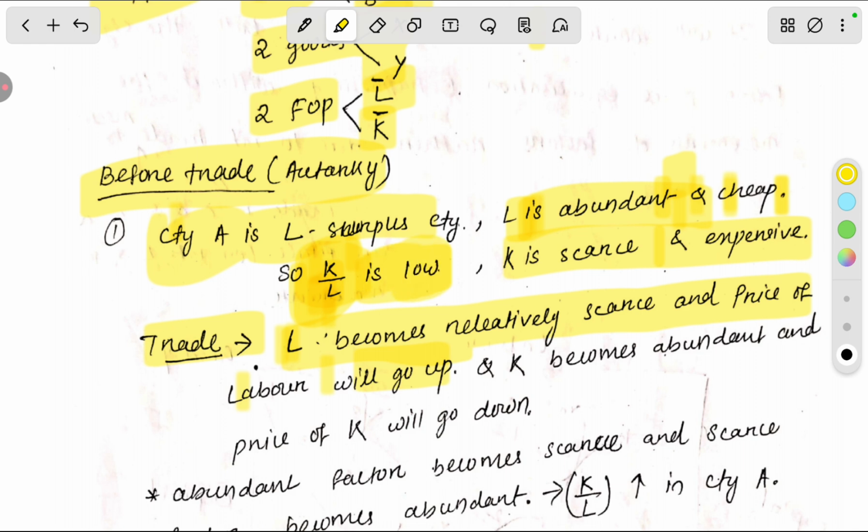After trade, labor becomes relatively scarce in country A because we are producing labor intensive goods and exporting them to other countries. As exports increase, labor becomes relatively scarce and the price of labor will go up, because the supply will become less. So the demand is high, so the price of labor will go up. Capital becomes abundant because if the country is importing capital intensive goods, the level of capital increases in country A and the price of capital will go down.